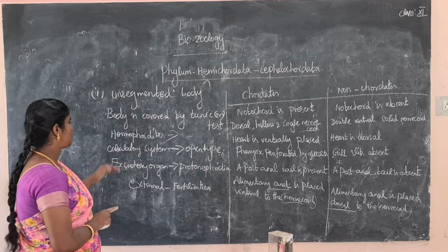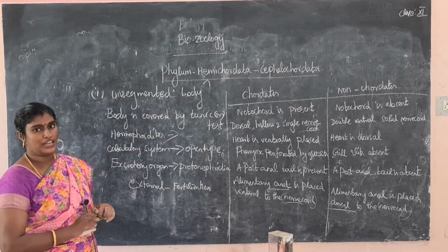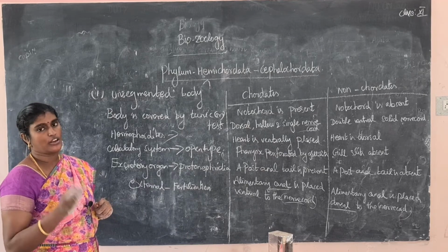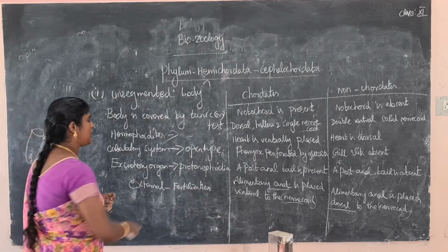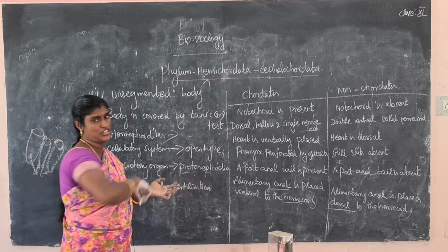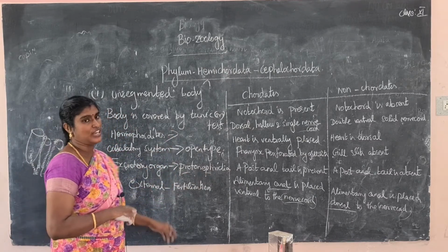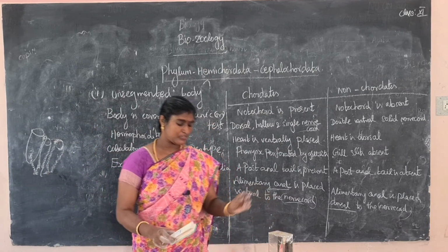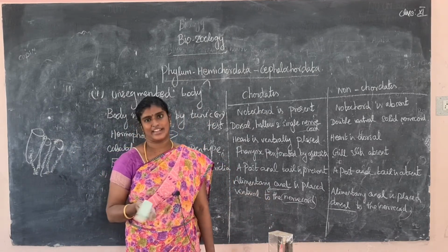The next one, it is a hermaphrodite animal. The circulatory system is the open type of circulatory system. The excretory organ is protonephridia. The fertilization type is external fertilization. Next, the development is direct or indirect.